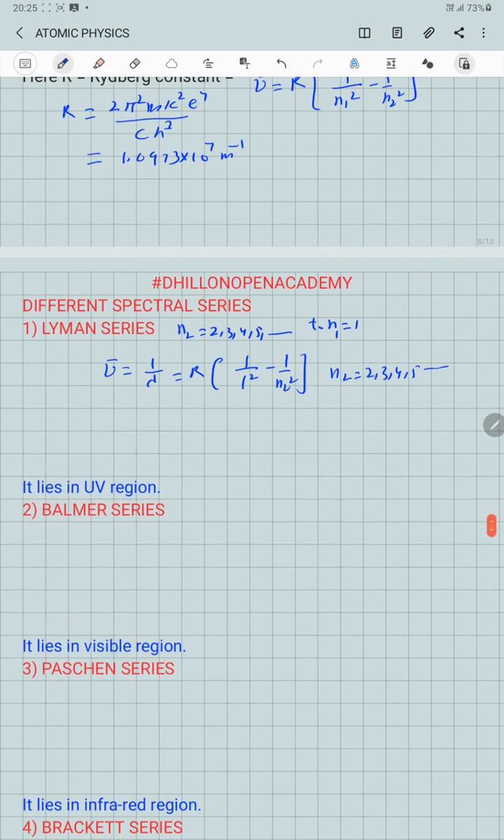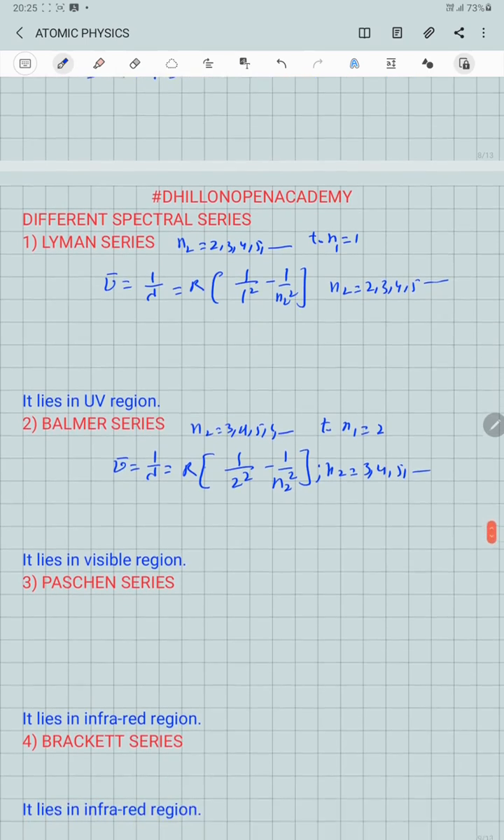If the electron makes a transition from third, fourth, fifth, sixth and so on to the second orbit, we get the second line, called the Balmer series, for which 1 by lambda equal to R into 1 over 2 square minus 1 over n2 square, with n2 starting from 3, 4, 5, and so on. It lies in the visible region.